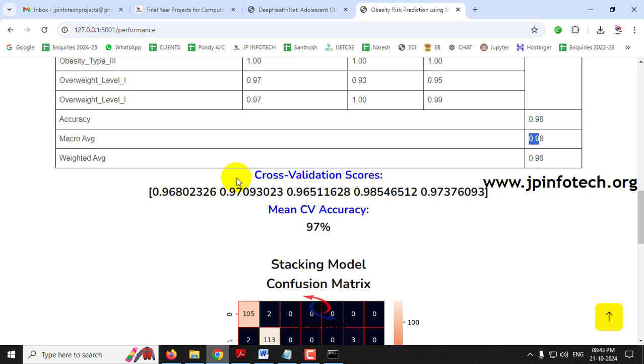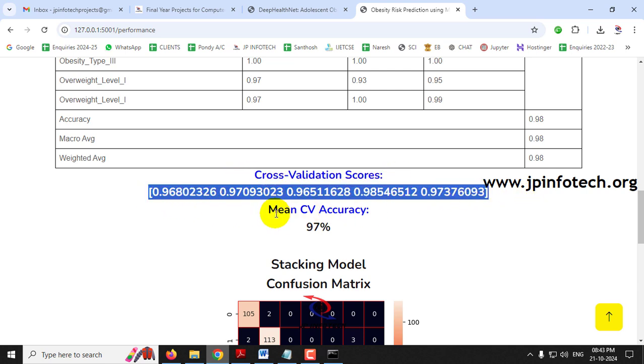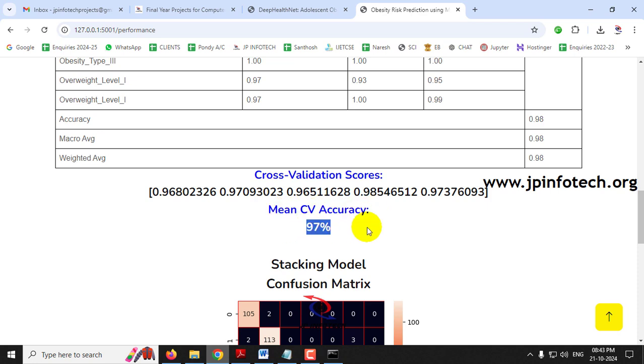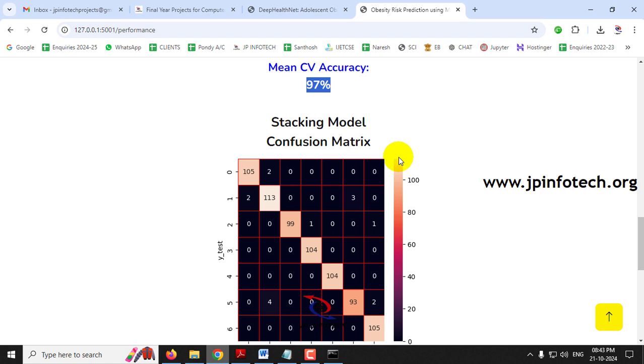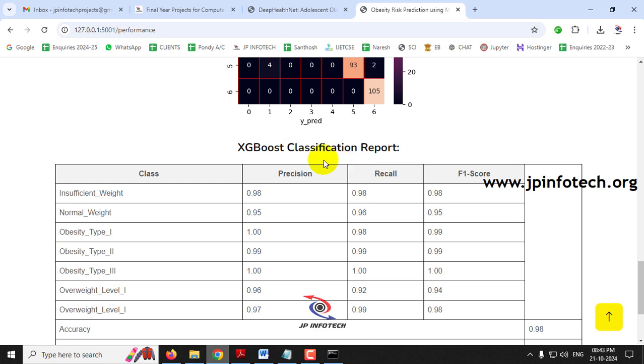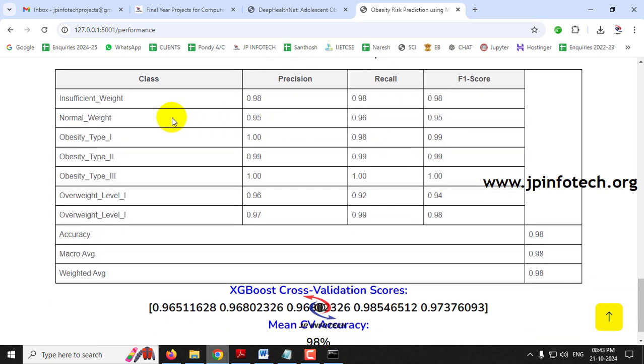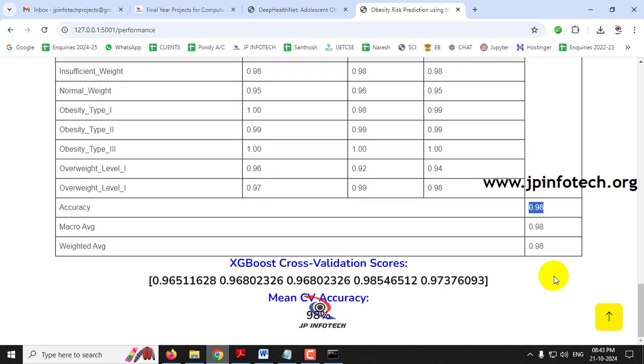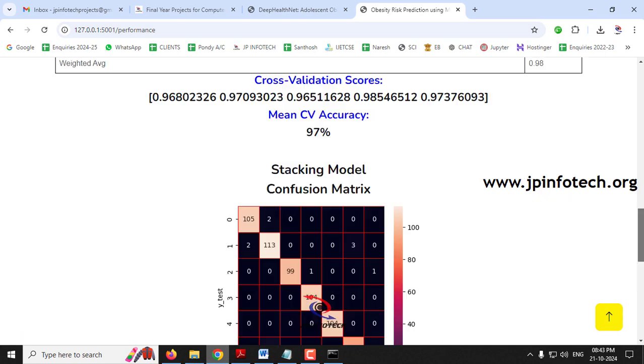And you can see the cross validation scores of it and mean CV accuracy. And then for the next model, that is the stacking model, you can see the confusion matrix with the true and predicted label of it, and classification report with the precision, recall and F1 score values with the classes of insufficient, normal weight, obesity type 1, type 2, type 3, overweight level 1, level 2, and accuracy value with macro average and the weighted average. And here you can see the cross validation scores of it with the mean CV accuracy.